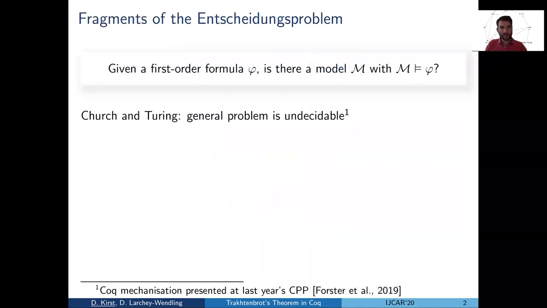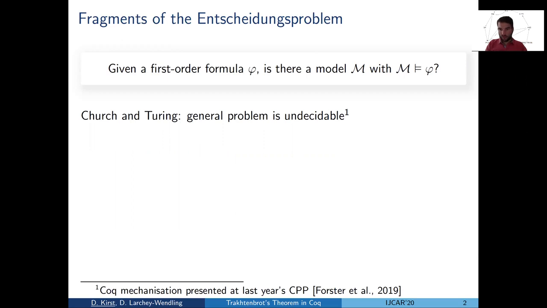So let's look at the classical decision problem of first order logic. We can formulate it as: given the first order formula phi, is there a model M satisfying phi? Since the 1930s, of course, we know that this problem is undecidable in general. And this result, in fact, has been mechanized. We have presented it at last year's CPP.